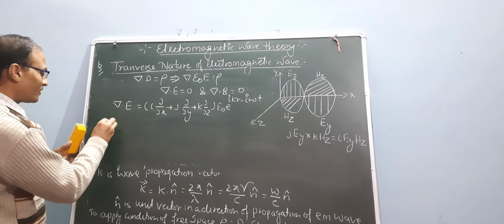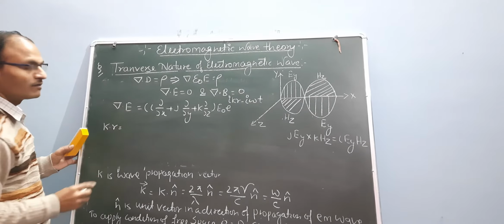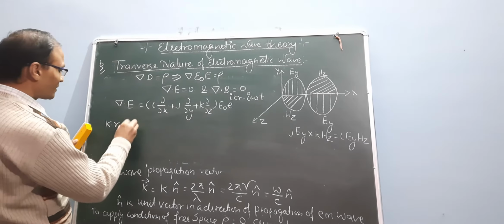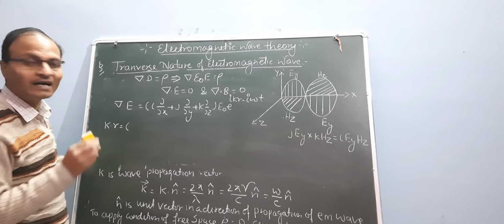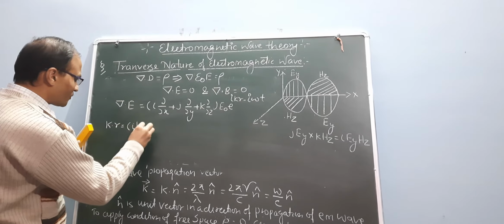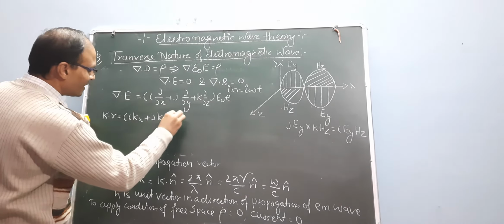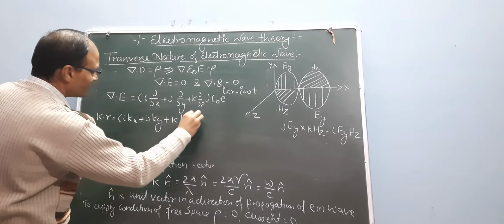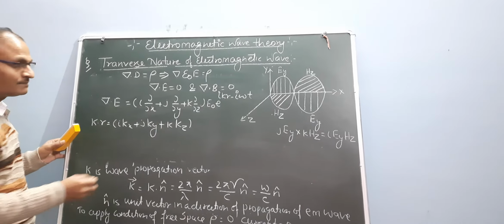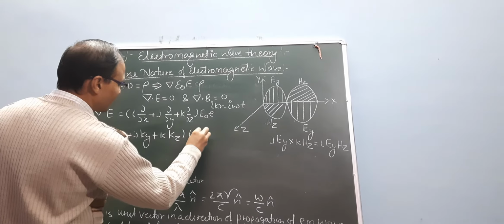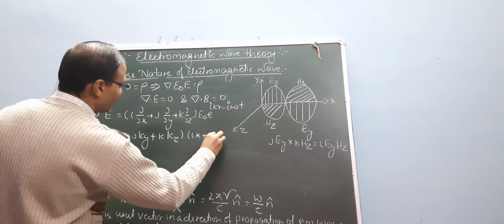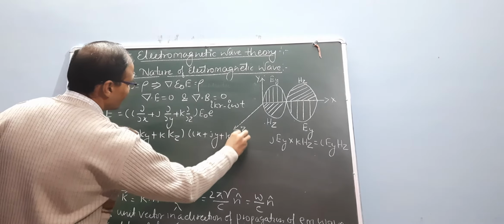What is the value of k dot r? The k vector is i times kx plus j times ky plus k times kz, and r is i x, j y and k z.